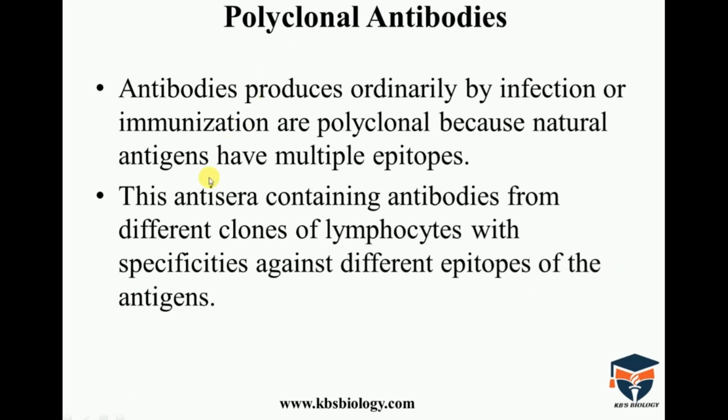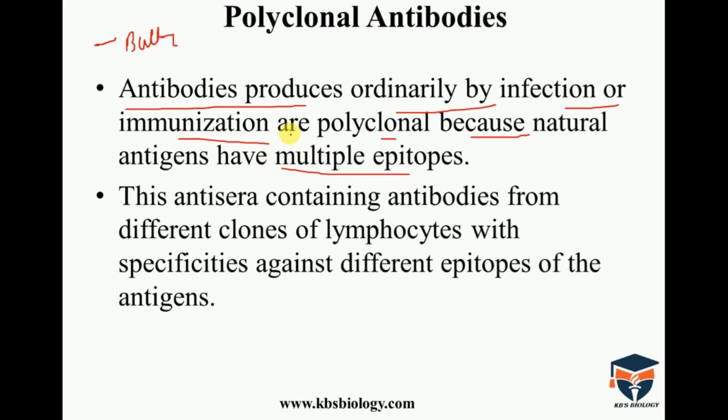Polyclonal antibodies are those antibodies produced ordinarily by infection or immunization. They are polyclonal because natural antigens have multiple epitopes. Natural antigens means, for example, bacteria. Bacteria have different epitopes, so the natural antigen presents multiple epitopes.